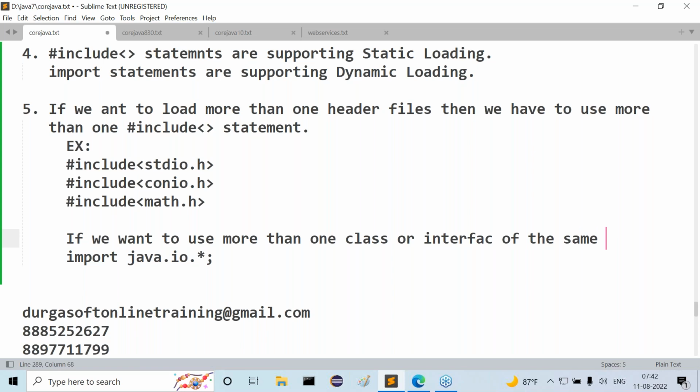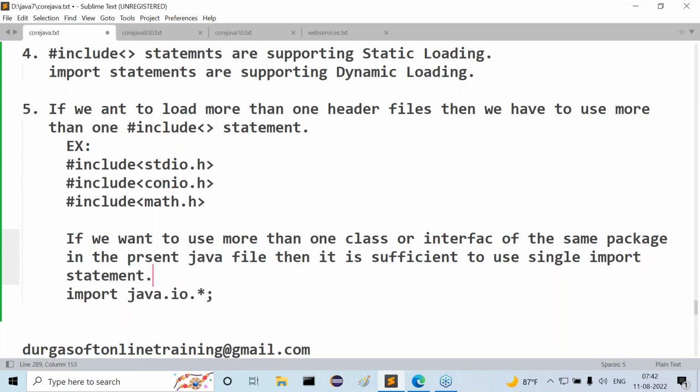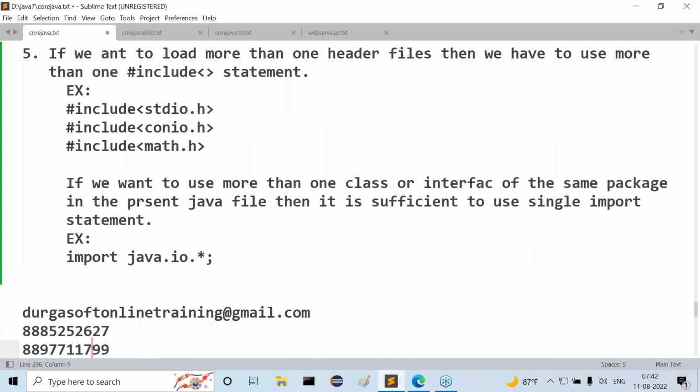of the same package, the condition is of the same package. If you want to use more than one class or interface of the same package in the present Java file, then it is sufficient to use a single import statement. But if it is different classes from different packages, then we have to write multiple import statements.